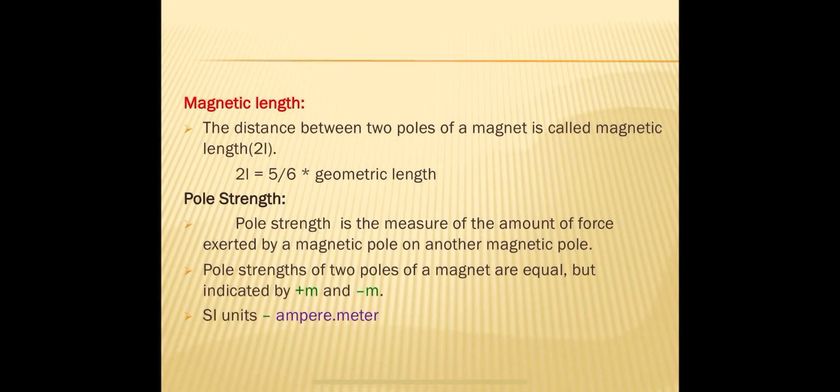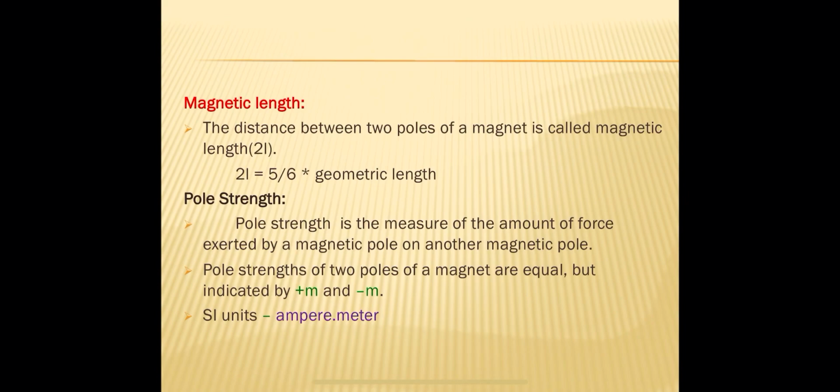If the pole strength is high, it applies a strong force on another magnet. If the pole strength is low, it applies only a somewhat weak force on another magnet.